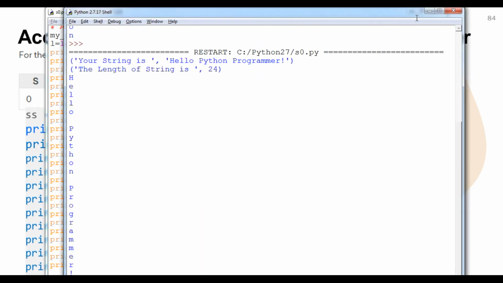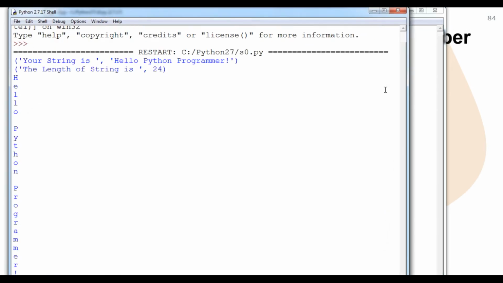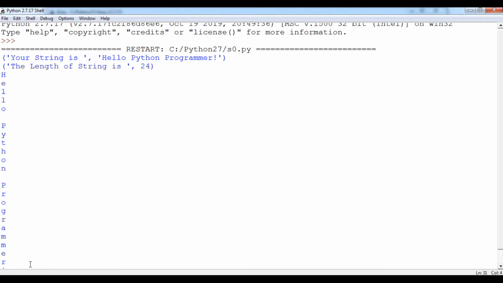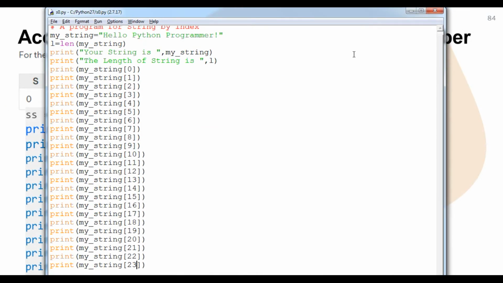So let's see what the output will be, student. I will show you this output in a fresh console. You can see everything is printed. Here, programmer along with the exclamation sign is downward. So it means that up to the 23rd indexing position in positive numbers, we can access it.